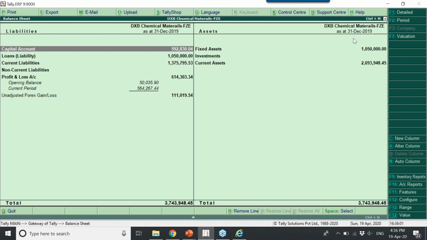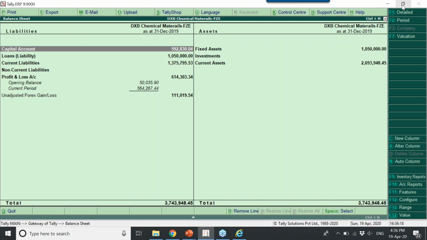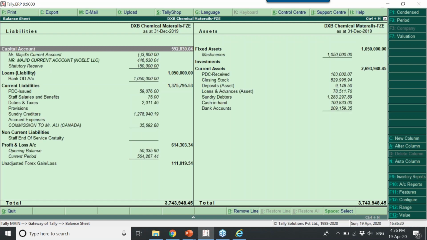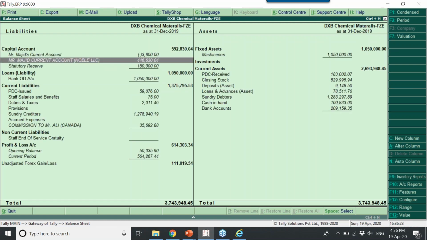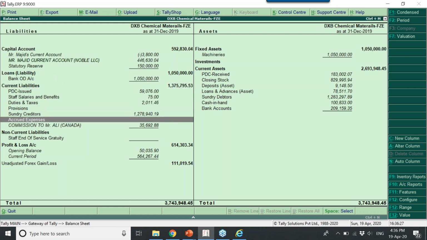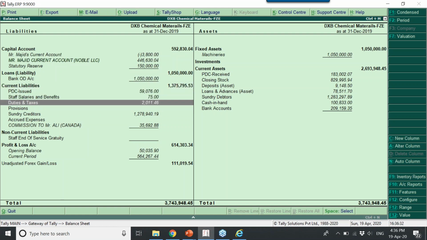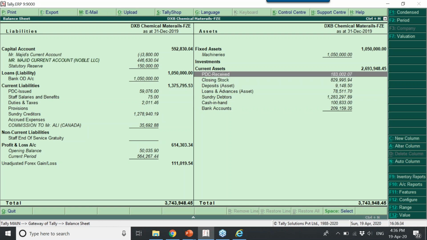For example, you are on 31st December, it shows from day 1 till here, for the whole financial year. It will open in an instant. Later, if you want, you can press F12 and make the necessary changes. If you want to view it in detail, press Alt F1, it shows in detail. What is the capital account you created? And all sundry debtors, creditors, under liability, everything it shows under current asset.